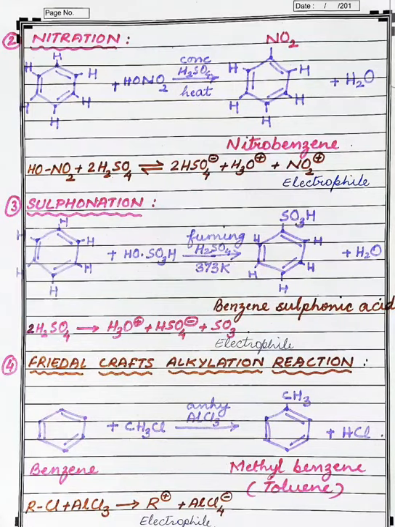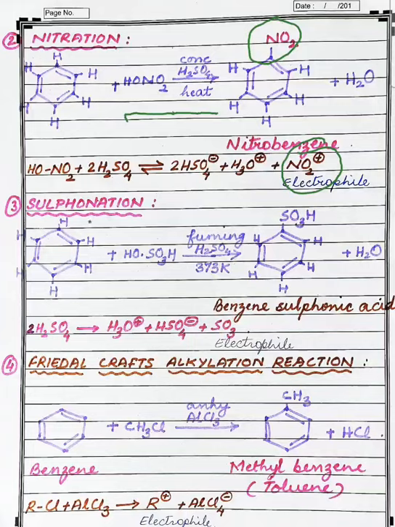Now, the next reaction is the nitration of benzene. When benzene is heated with a mixture of concentrated nitric acid and concentrated sulfuric acid at 333 Kelvin, then it gives nitrobenzene. This reaction takes place with the help of electrophilic attack. That is, the nitronium ion acts as the electrophile in this substitution reaction, and one of the hydrogen atoms is replaced by the NO2 group, thus forming nitrobenzene.